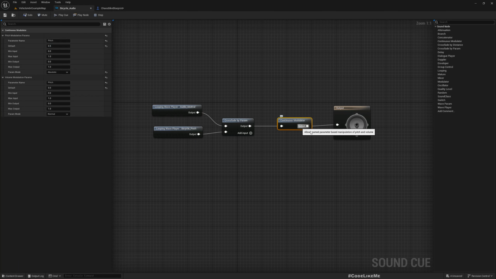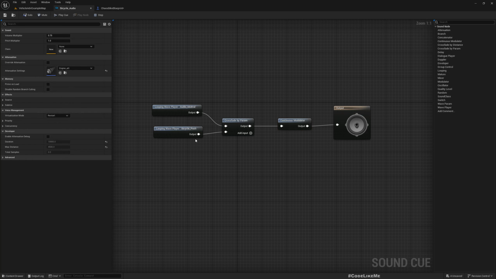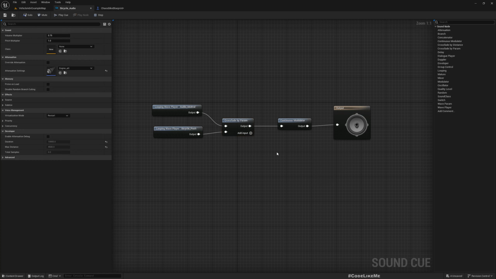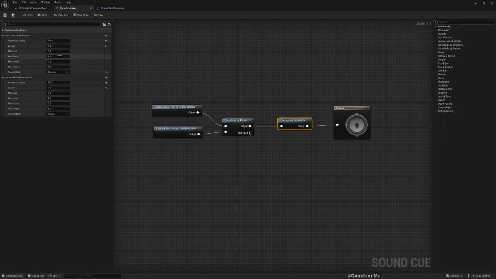And the other thing is continuous modulation. This is used to change the pitch of whatever sound comes from this. So when we are going slow, the pitch will be lower. When we are going faster, the pitch will be high.